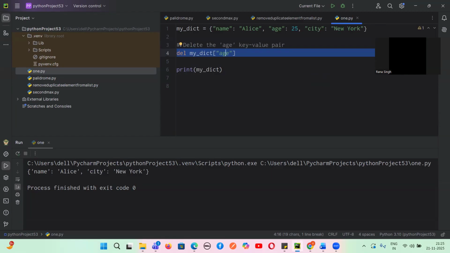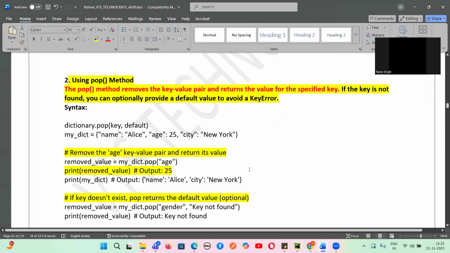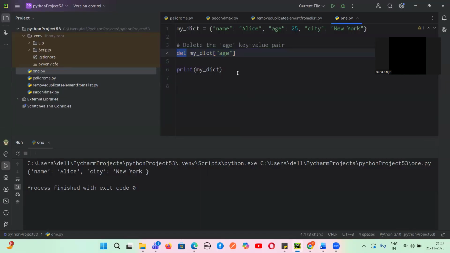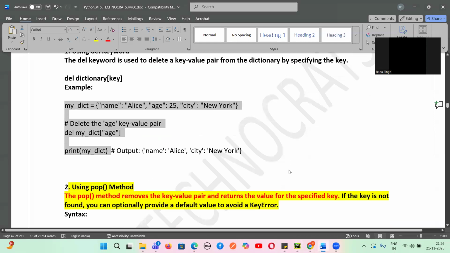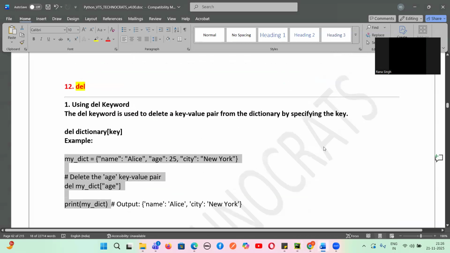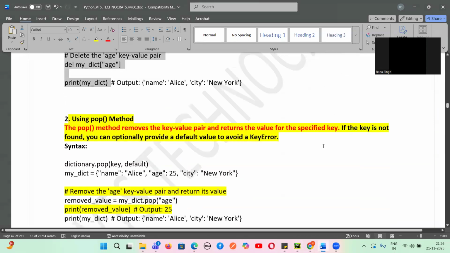Yes or no, guys? How the key value pairs are deleted? This is how we have deleted this key value pair using this del keyword. Are you clear with how to delete a key value pair using this delete keyword? Clear. So the delete keyword is used to delete a key value pair from a dictionary by specifying the key, okay?